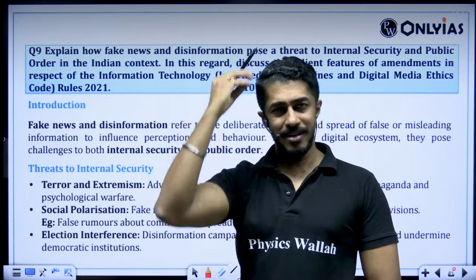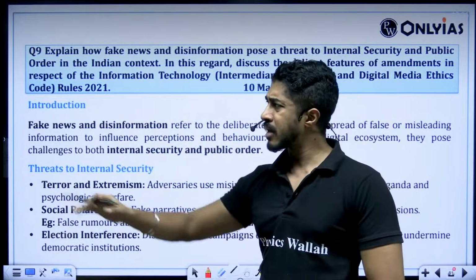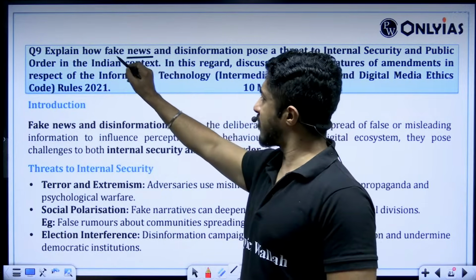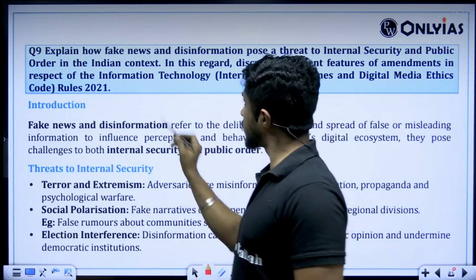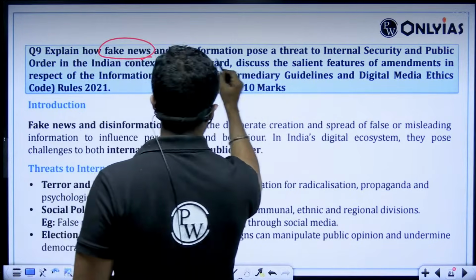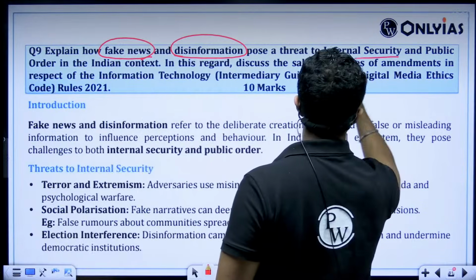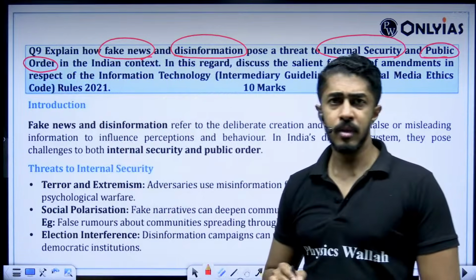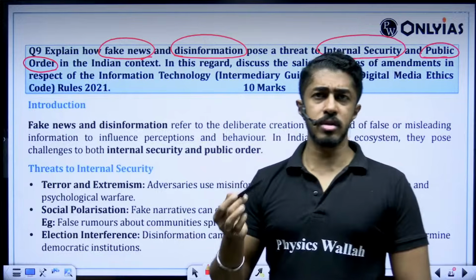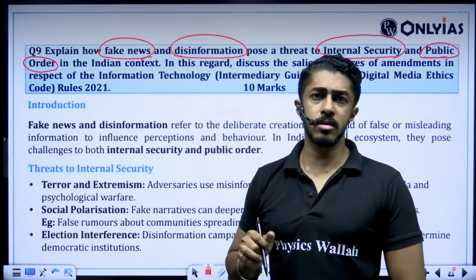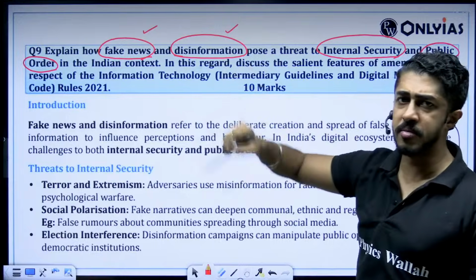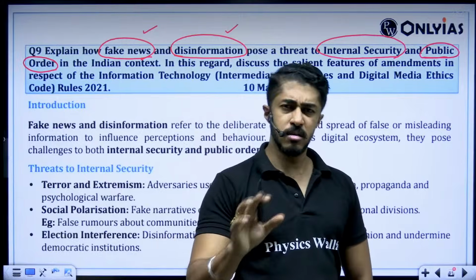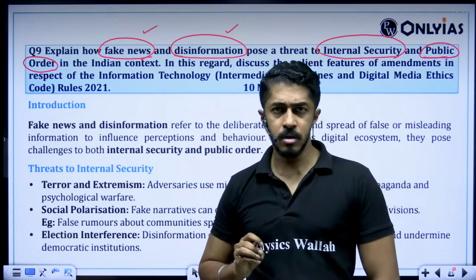This is how people generally think, that there is this whole panic mode, etc. The question is but very, very simple. Question is asking, how can fake news and disinformation cause serious internal security as well as public order problems in the Indian context? So, it's an understood thing that you start your answer with what? What do you mean by fake news? What do you mean by disinformation? Correct? Information which is unverified as well as news which is fake. Simple. Keep the definitions very, very simple.